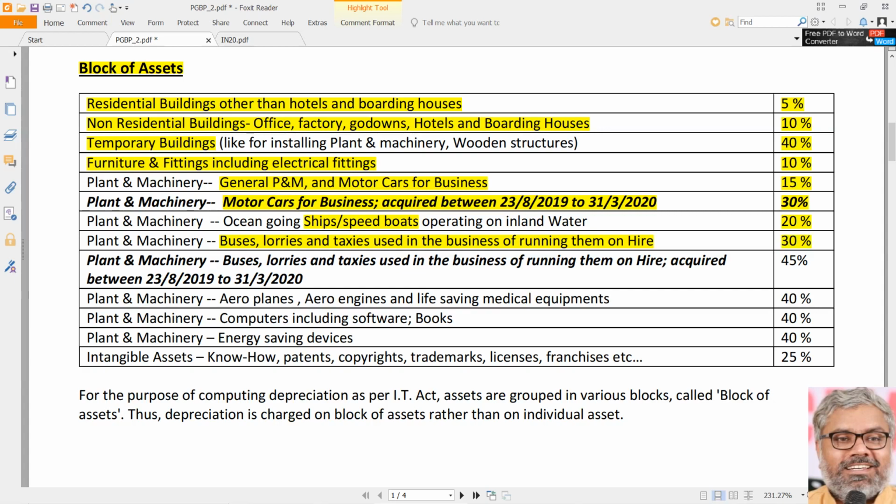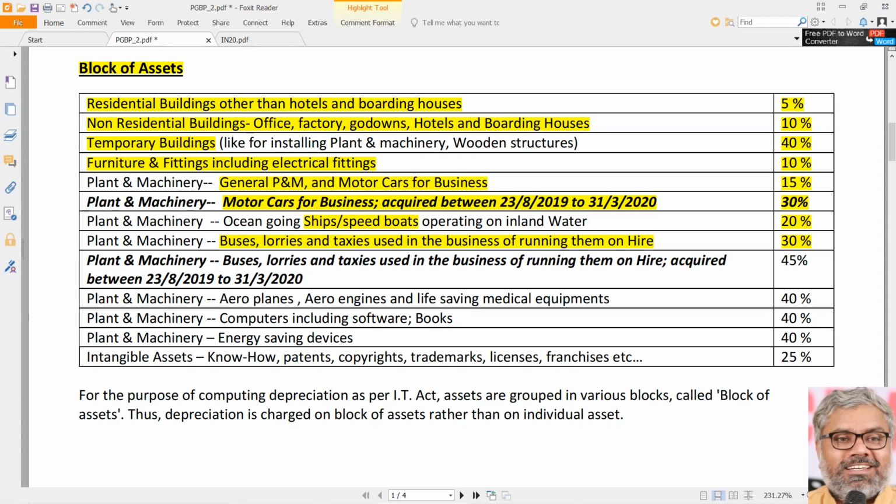Same way, buses and lorries, any buses and lorries, even if they are not used for business of running them on hire. If a company has a bus, let us say for transporting its own employees from city to the factory, it is eligible for 30%. If a company has a truck, when I say company, don't take it too literally. Company means SSC, whoever that business is. So that SSC has a lorry used for his own business, 30%. So buses and lorries, whether they are used in the business of running them on hire or even normally also, they are eligible for 30%.